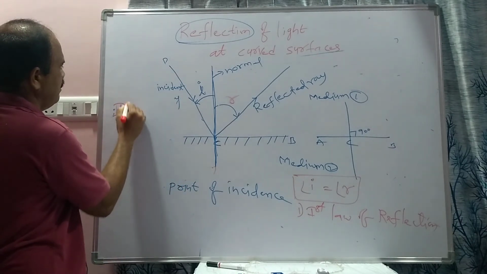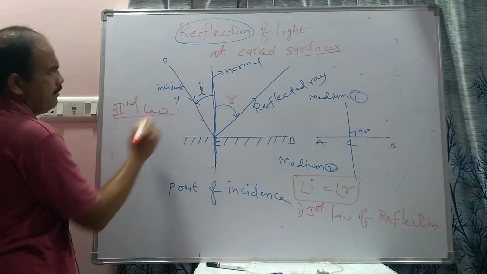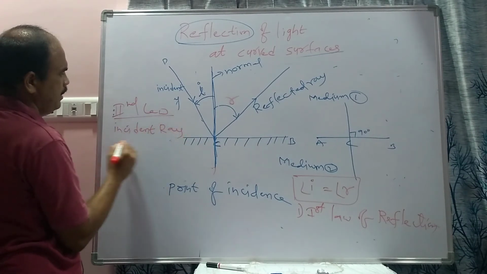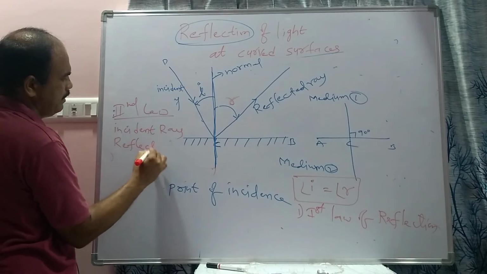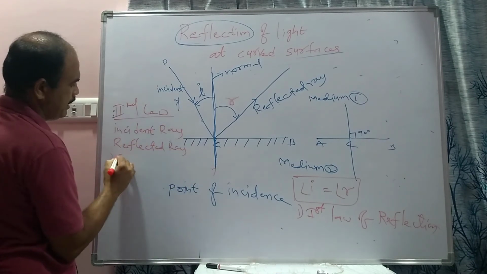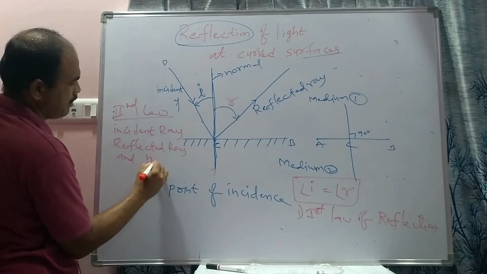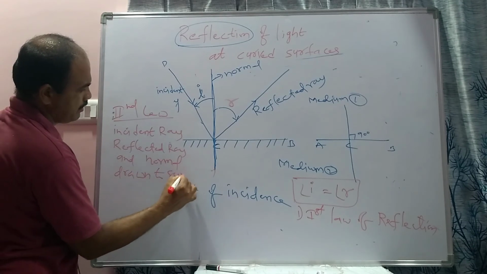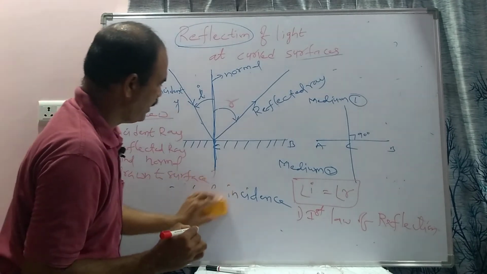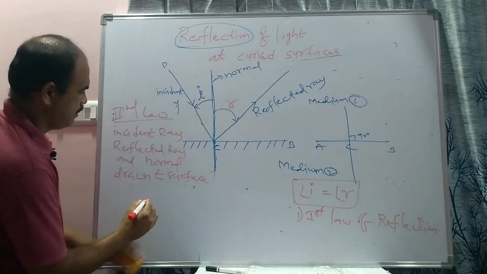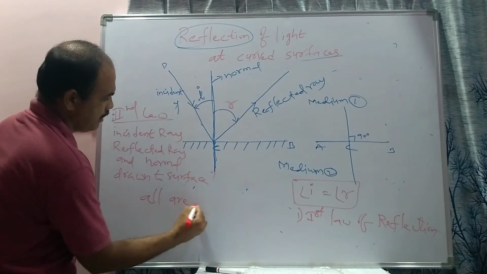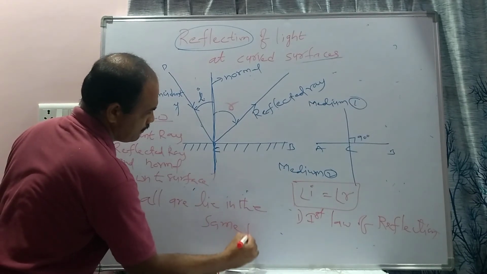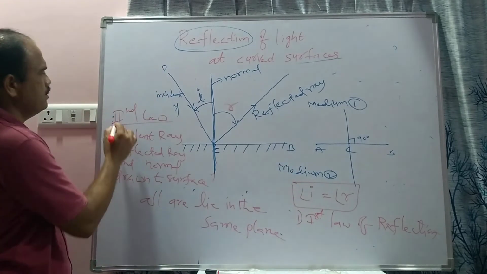What is the second law of reflection? Incident ray, reflected ray, and normal drawn to the surface all lie in the same plane. So this is known as the second law.